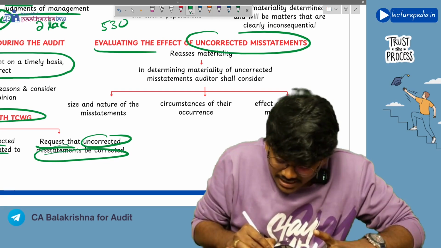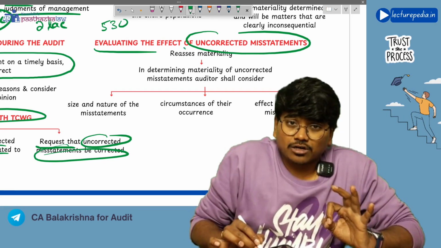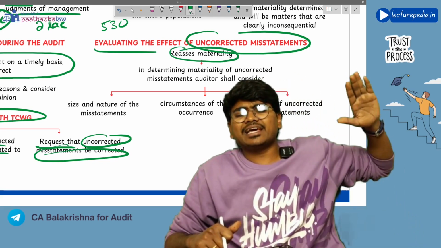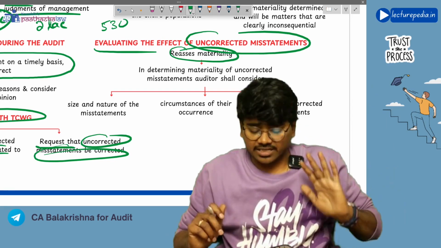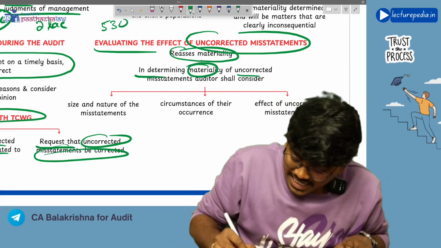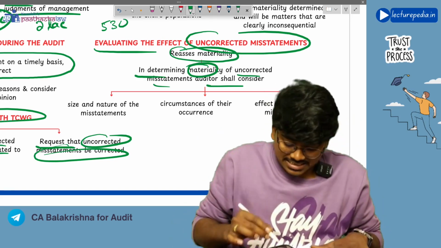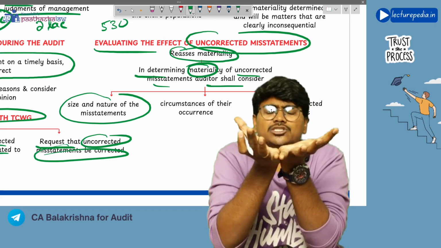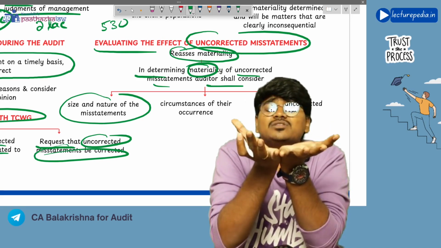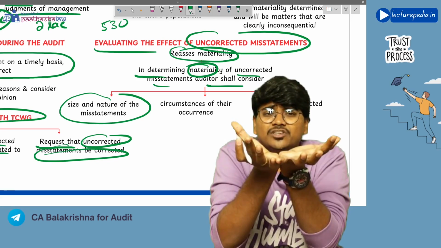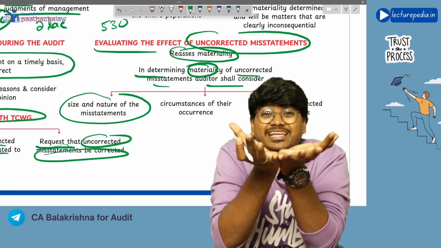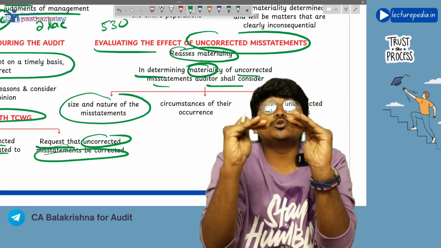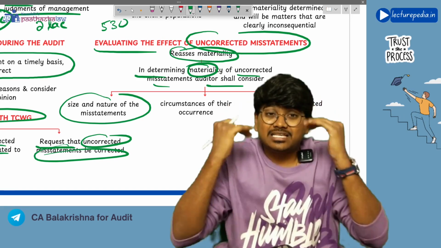Before considering the effect of uncorrected misstatement, you need to first of all reassess the materiality, whether the materiality level that I have determined earlier, can I keep it as it is, or I need to revise this materiality level. Next, in determining the materiality of uncorrected misstatements, auditor shall consider the following. What is the size and nature of this misstatement? This misstatement is uncorrected, management has not corrected it. What is the size of this misstatement? Is this material? If this is material, yes, I'll consider. If this is immaterial, okay, let it be uncorrected. I'll leave it. So you should see what is the size and nature of that misstatement.